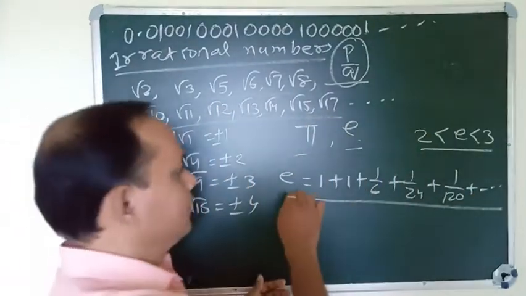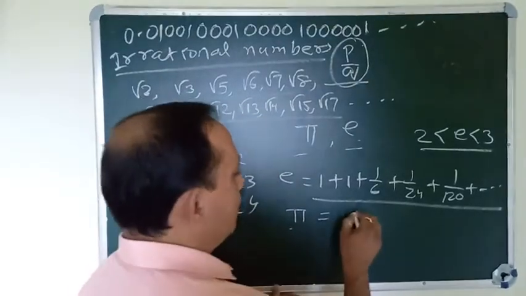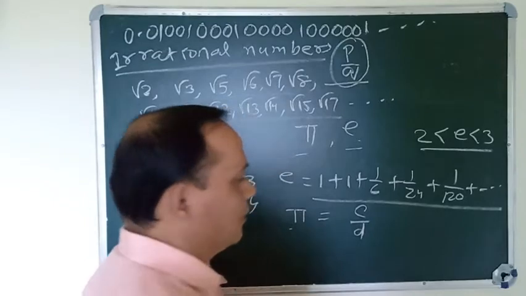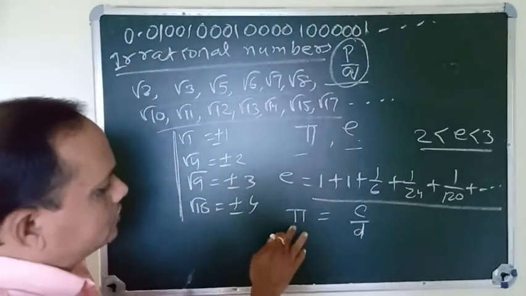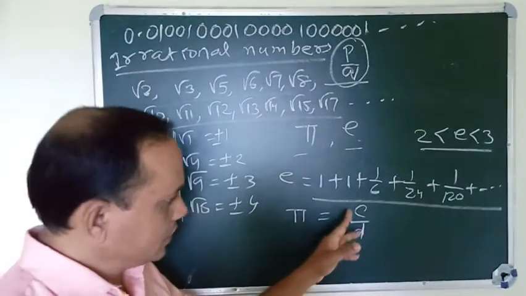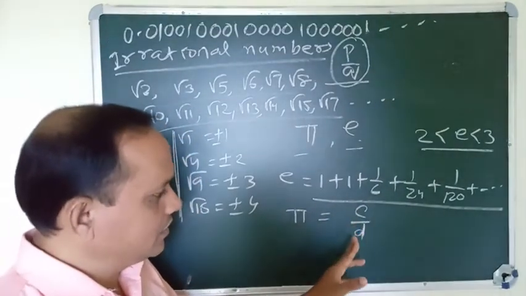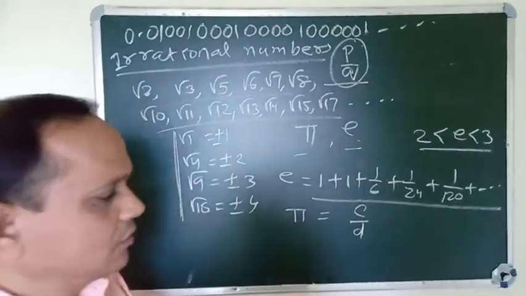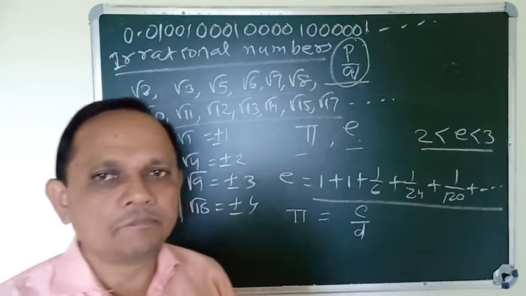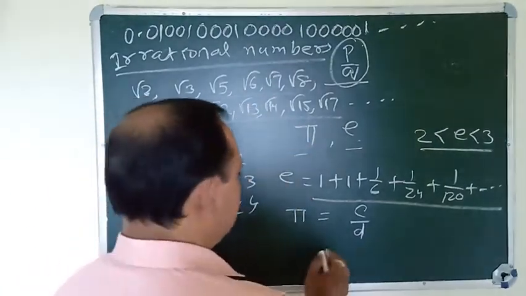So this is e. What is pi? Pi equals circumference by diameter. The ratio of the circumference of the circle to the diameter of the circle is pi. When we go through the circle chapter, we can find pi.